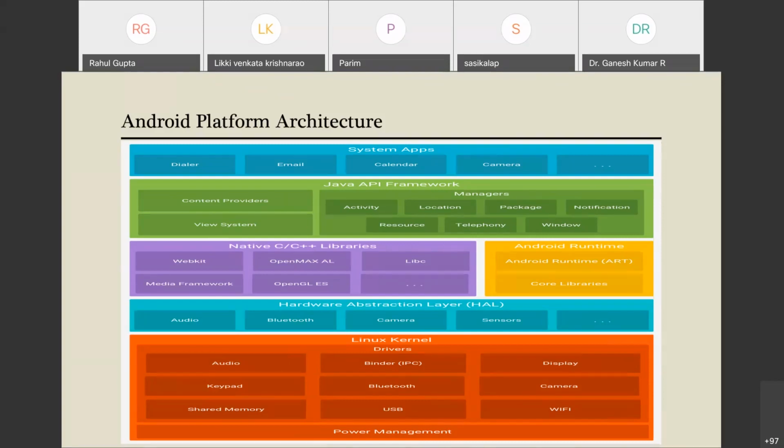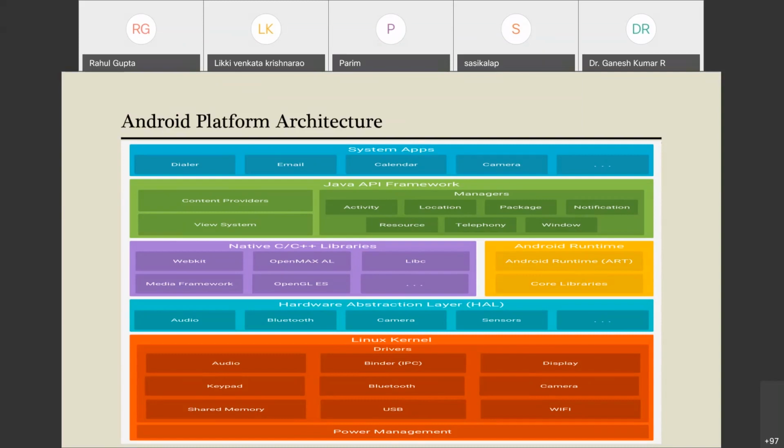So these are the important Java API framework components that are available to you and will be helpful in designing the application. Now next is the system app layer. At this layer, you are provided with all the apps in your system. Some of the apps come by default with your mobile phones, and some of them you install from different platforms, like Google Play Store or other third party stores.